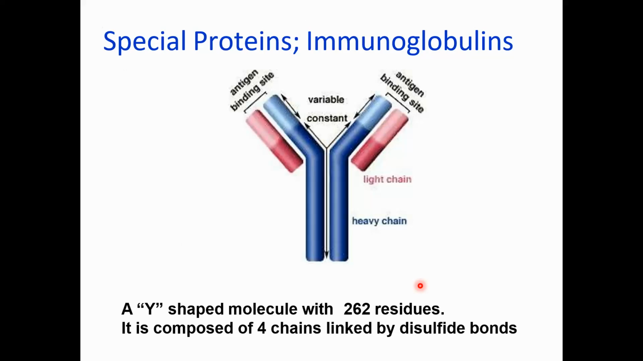So here we have the structure of the antibodies. Antibodies are also called immunoglobulins, and this is a globulin protein having 4 chains, 2 heavy chains and 2 light chains. This protein is a Y-shaped protein, and it has 262 amino acid residues. And what is an amino acid residue, and what is an amino acid?